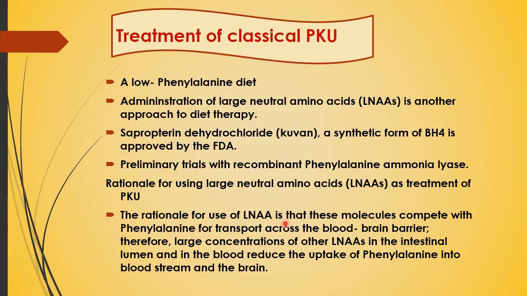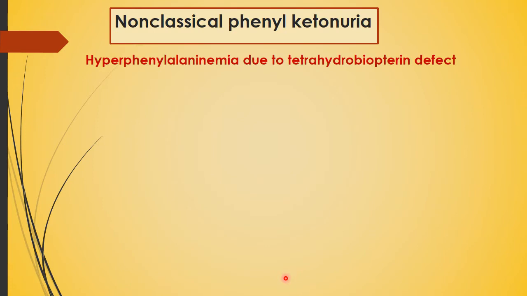The rationale for the use of large neutral amino acids is that these molecules compete with phenylalanine for transport across the blood-brain barrier, and therefore large concentrations of these amino acids in the intestinal lumen and in the blood reduce the uptake of phenylalanine into the bloodstream and the brain.